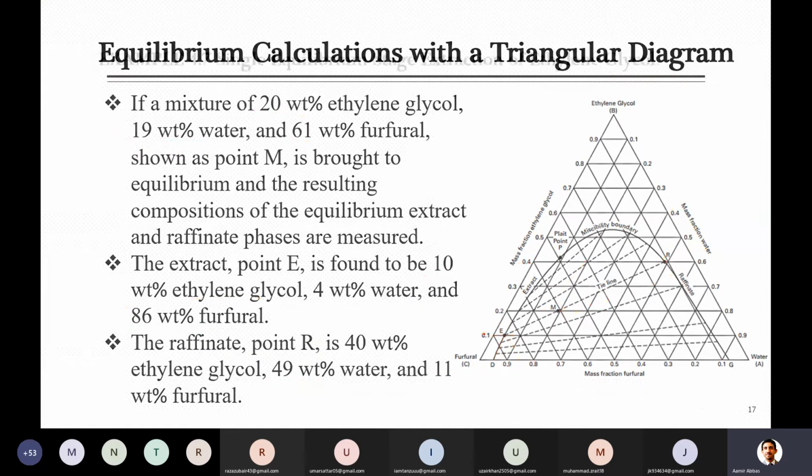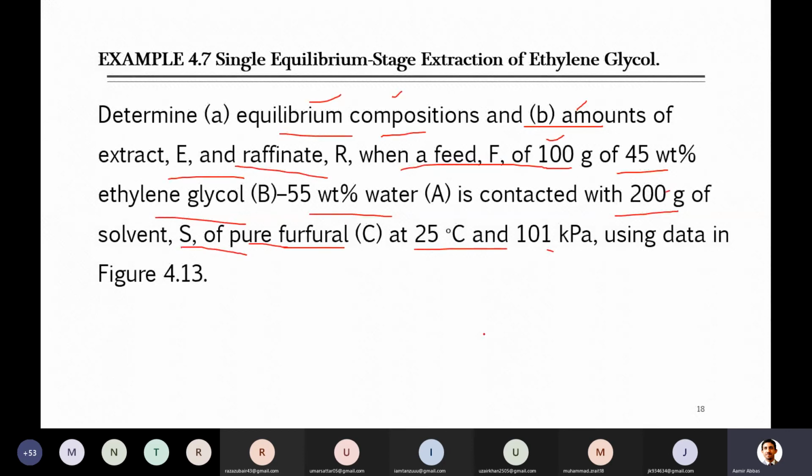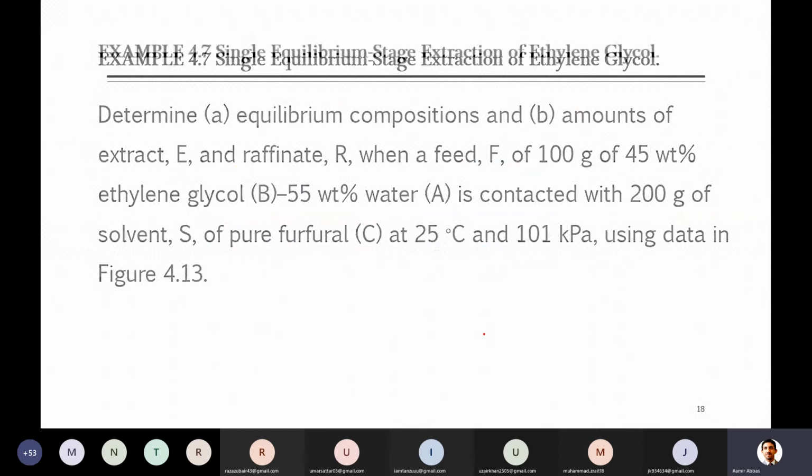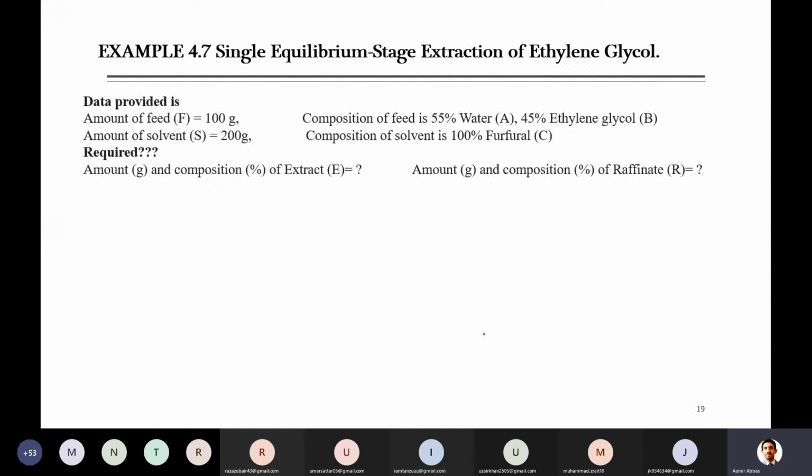So in order to find that, we first of all have to calculate the composition of the M mixture. Can we find that composition? Hopefully we can. So let's look at where this mixture is formed. This is the data which is given to you: the feed amount, solvent amount, as well as their composition, and then we have to find the amount and composition of extract and raffinate. To solve this, we have to find the composition of the mixture, but before that, definitely we should be able to find the amount of mixture, whatever it is.